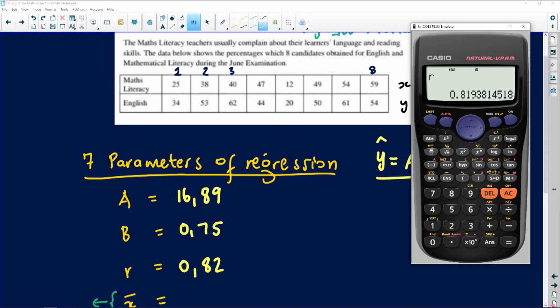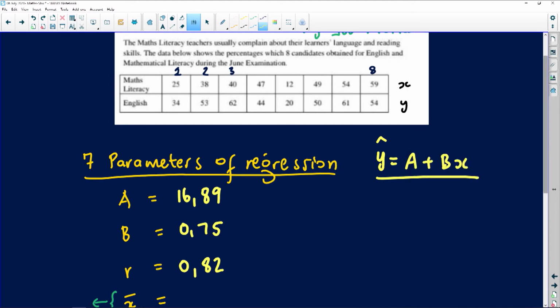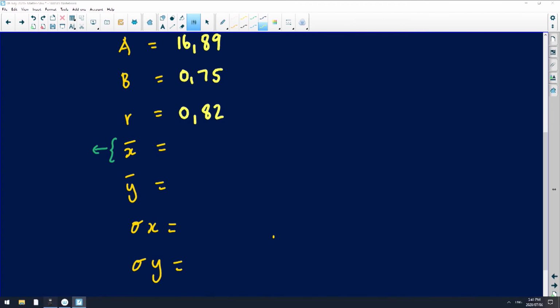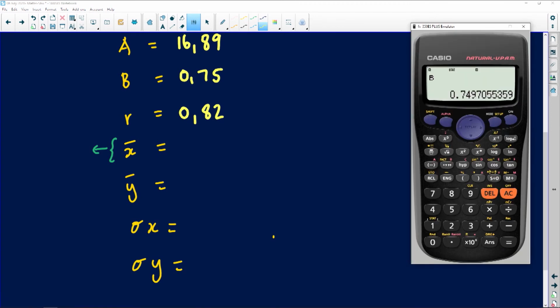So we've got A, we've got B, and we've got all the things that we've been looking for as far as A, B, and R is concerned. B is still 0,75, right? Once you're done with that, we also said we are interested in the standard deviations and the means. So we're going to go back and say shift and then press 1. Now, we're no longer going to REG, we're going to variance, VAR, which is option 4. That's where you're going to get your mean, your variance and standard deviation from.